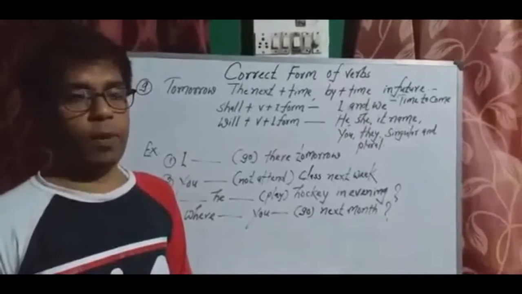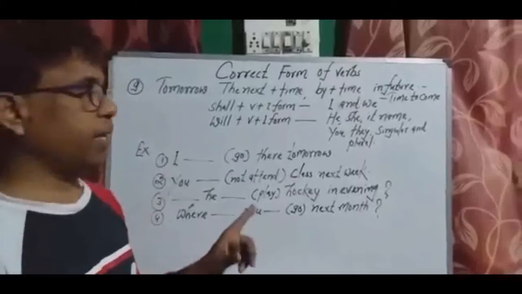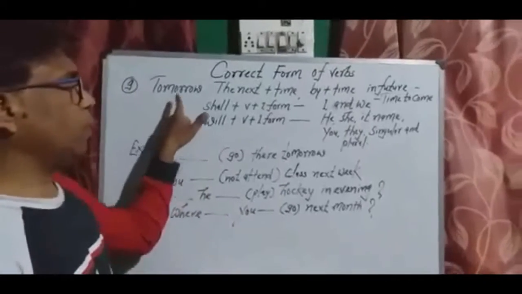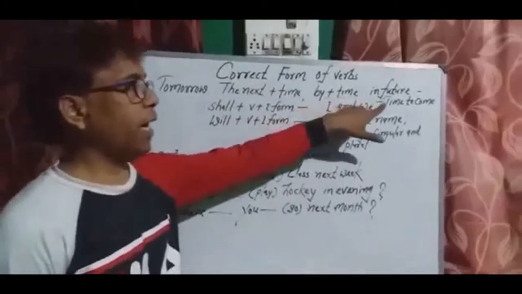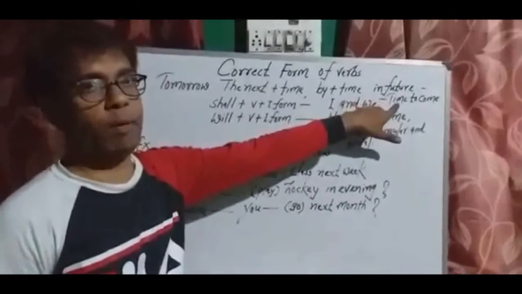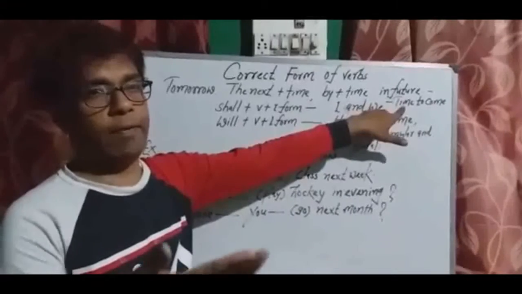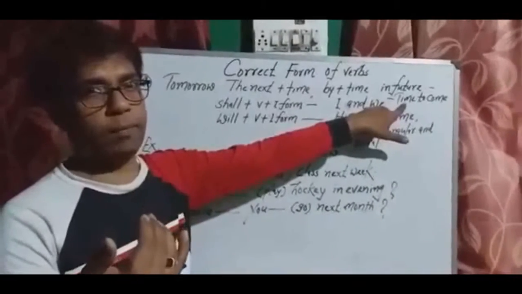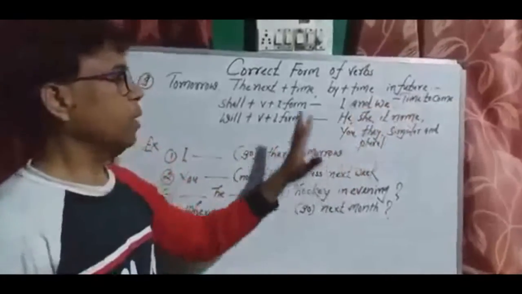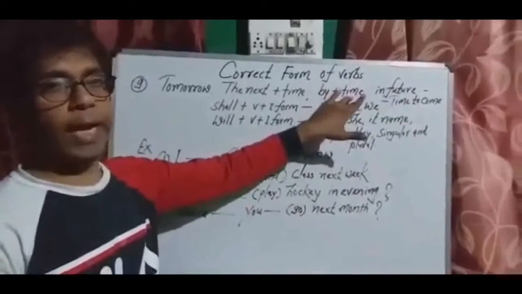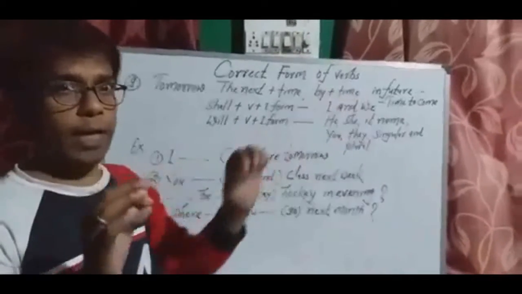See on the board, you will find that there are some specific words written like tomorrow, the next plus time, by plus time, in future, and time to come. Time to come means the time which is about to come. For example, if night is about to come, or whatever the time, like 2021 is about to come, so all the time that is about to come.